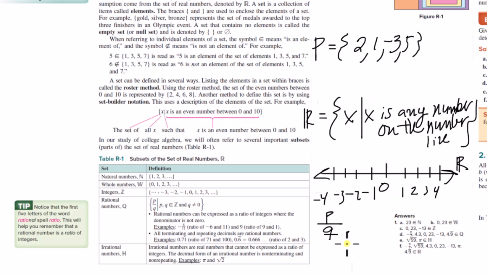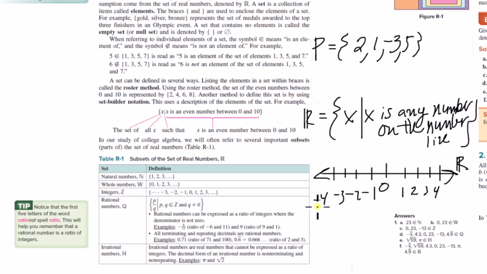Okay, but now you can think about, though, integers are rational numbers. I can represent any integer like this as a ratio of two integers. So all integers are rational numbers. So integers are subsets of rational numbers, and therefore so are whole numbers, and so are natural numbers, or subsets of rational numbers.